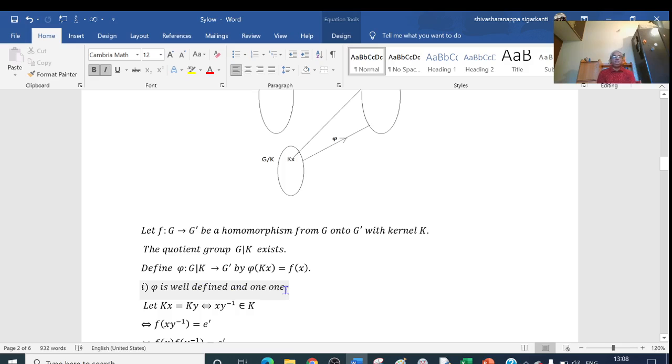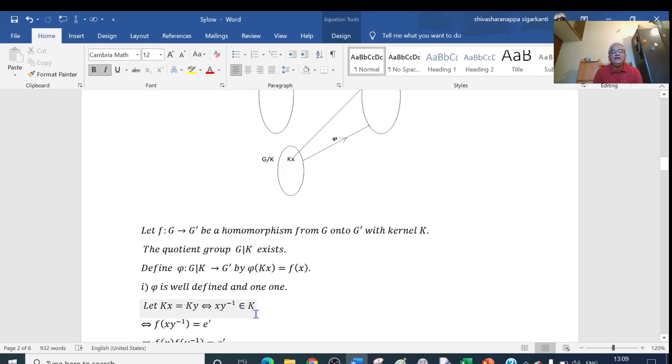We say that the function pi is well defined if Kx equal to Ky implies pi of Kx equal to pi of Ky. And we say that the function is 1-1 if pi of Kx equal to pi of Ky implies that Kx equal to Ky. So here, let Kx be equal to Ky. This implies and is implied by xy inverse belongs to K. That is, Ha equal to Hb implies and is implied by ab inverse belongs to H. That is here, Kx equal to Ky implies and is implied by xy inverse belongs to K.